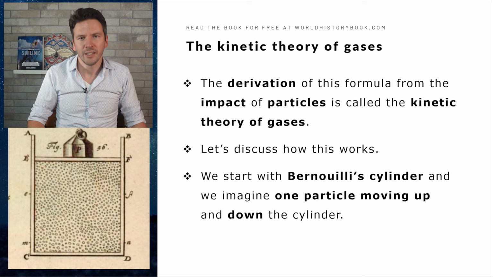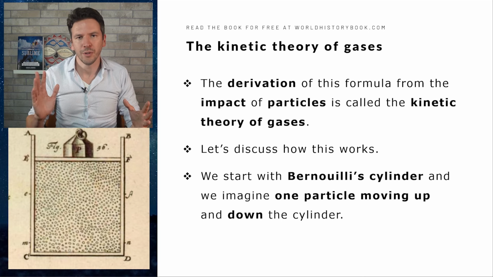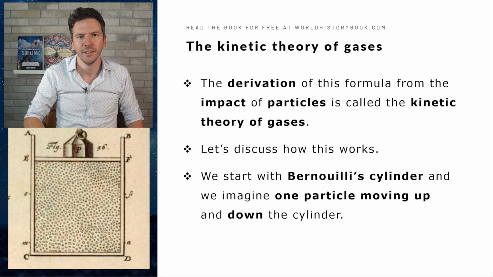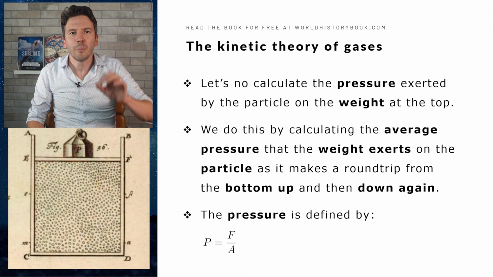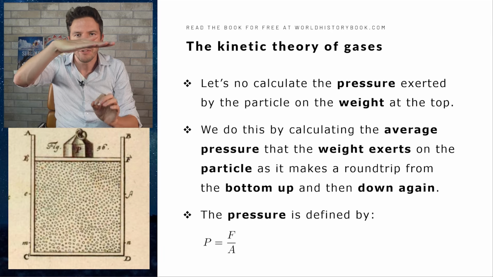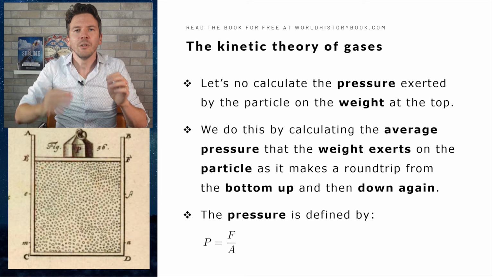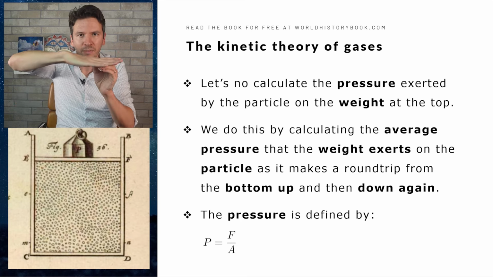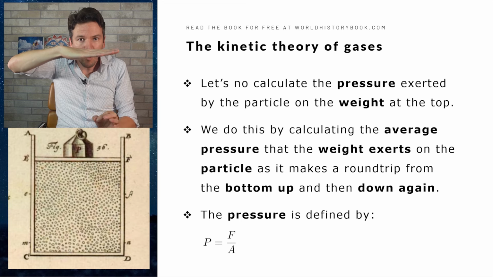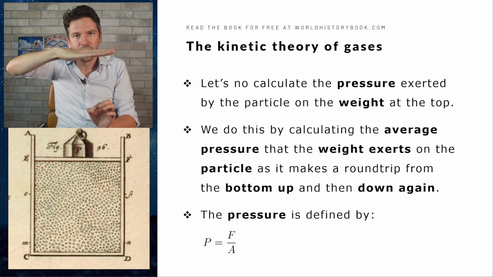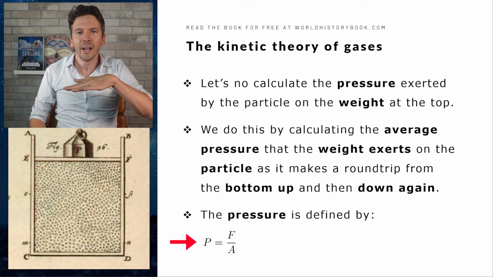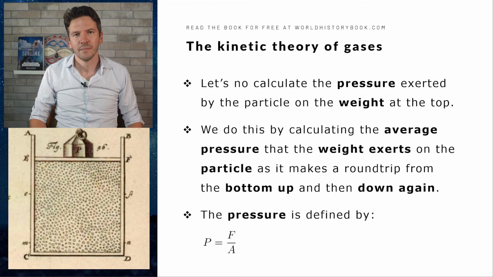We start with Bernoulli's cylinder, and instead of a lot of particles, let's simplify it and imagine just one particle moving up and down the cylinder. Let's now calculate the pressure exerted by this particle as it bounces against the weight at the top. We do this by calculating the average pressure that the weight exerts on the particle as it makes a round trip from the bottom up and then down again. And the pressure, by the way, P, is defined as F over A, the force F divided by the area of that weight, A.